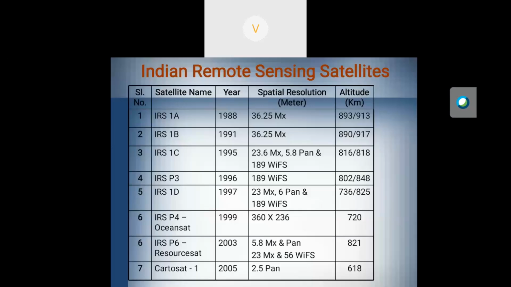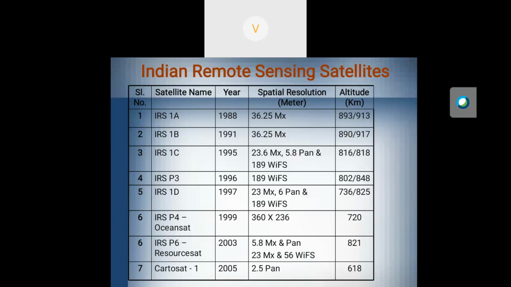See, these are the different Indian remote sensing satellites that were already launched by India. Some of the Indian satellites are now working. Some of the satellites' lifetime is over. If you take the satellite named IRS-1A, that is Indian Remote Sensing Satellite 1A, it was launched in 1988, having a 36.25 meter resolution. Altitude is 893.913.